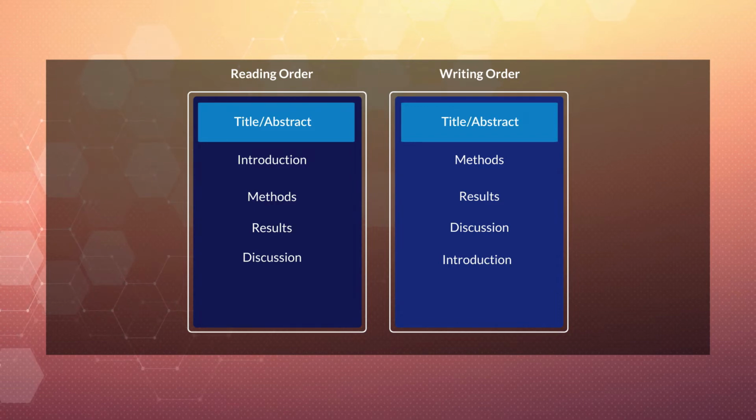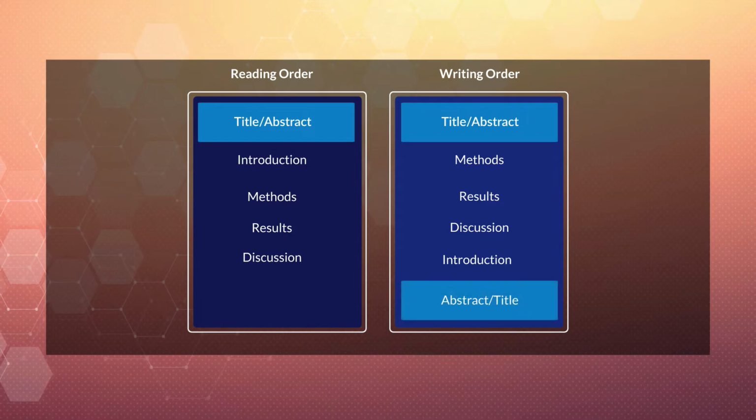By writing the introduction at the end or towards the end, you can tailor it to be specific to the key messages in your discussion and results. Then, right at the end of drafting, finalize the abstract and title.